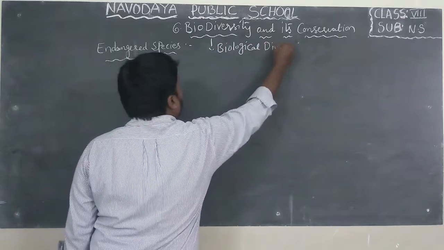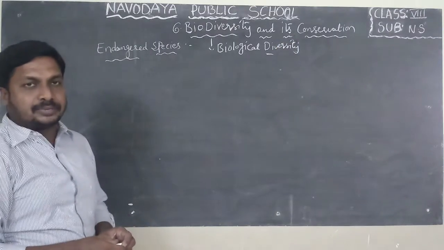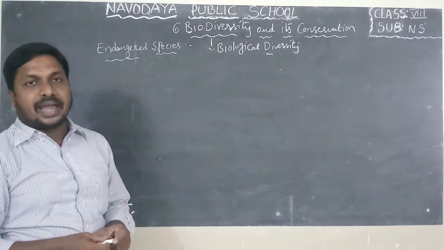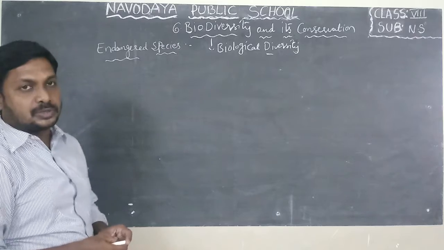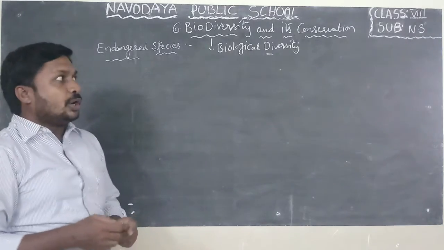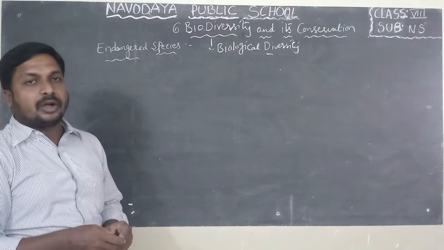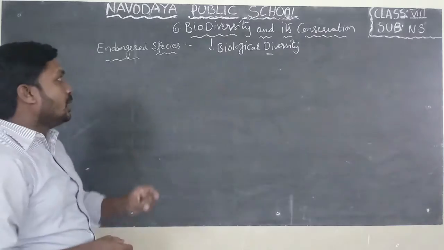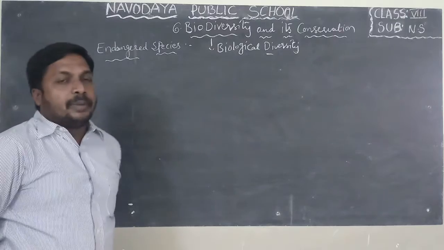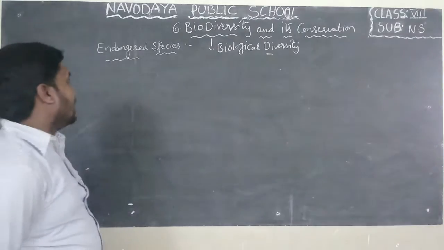If you observe in India, we can find a great diversity in living organisms. That diversity is present in plants and animals as well as microorganisms. We can find so many variations in living organisms. If you observe, no two living organisms on earth look the same. That is called diversity.